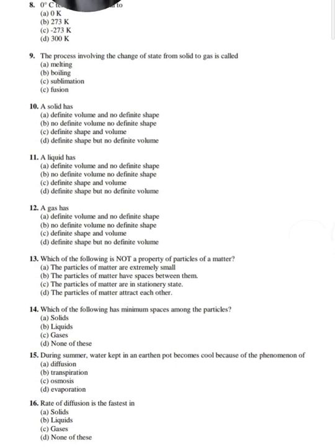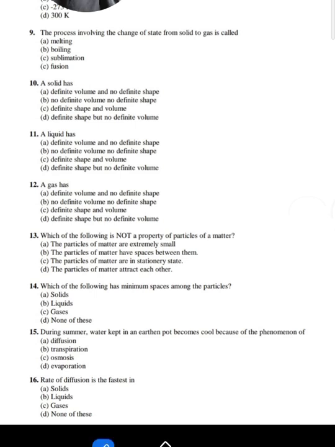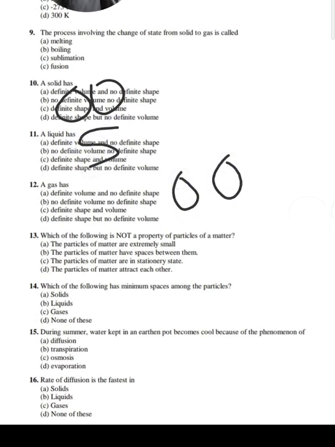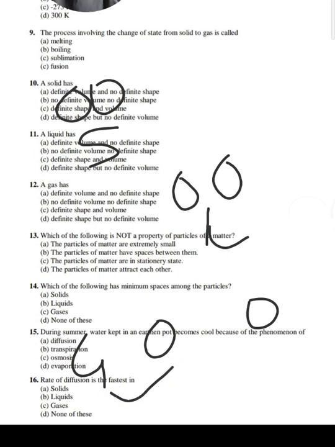We have the 16th question over here, that rate of diffusion is fastest in. Now my dear students, let me tell you, rate of diffusion is going to depend on the space between the particles. When we say the space between the particles, in the solid the space is very less. In the liquid there is a little bit of space, and in gases, my dear students, there is the highest space. So if we look at the space, we can say that the highest diffusion takes place in the gaseous state.